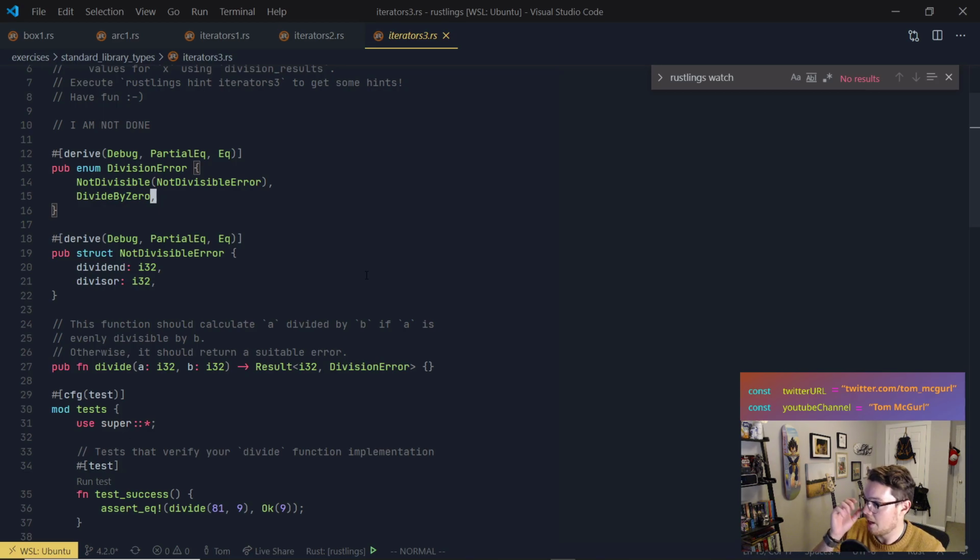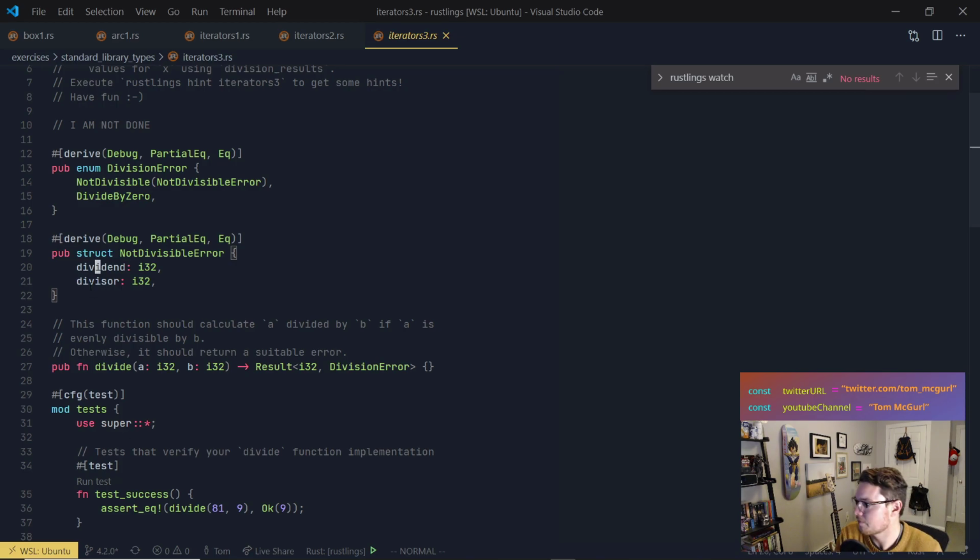We have an enum here with derive. We're saying that it has the Debug trait, PartialEq trait, the Eq trait, and it's an enum, a DivisionError. It's a type. NotDivisible error. DivideByZero, another type of error. Here we have Debug, PartialEq, Eq, NotDivisibleError. This is an enum, this is a struct, the dividend and the divisor, right?